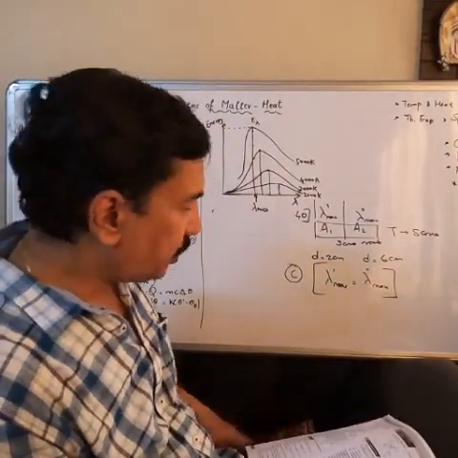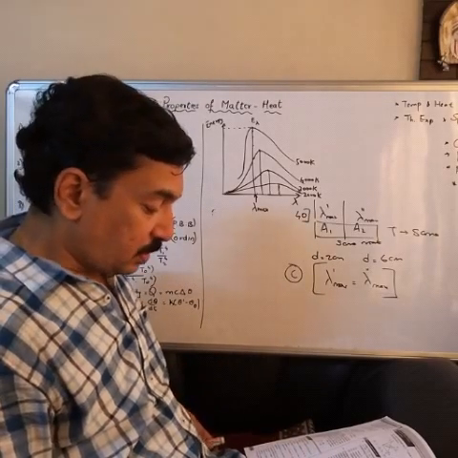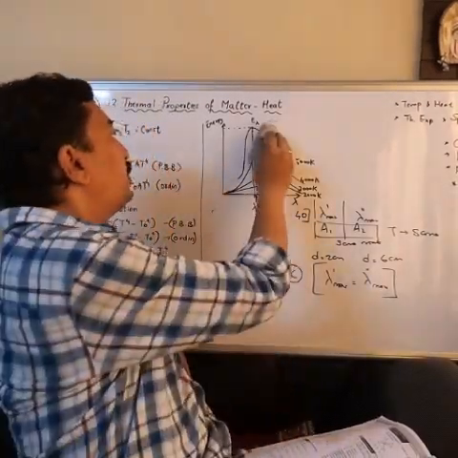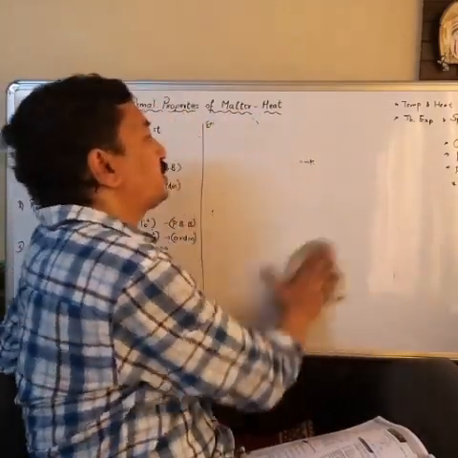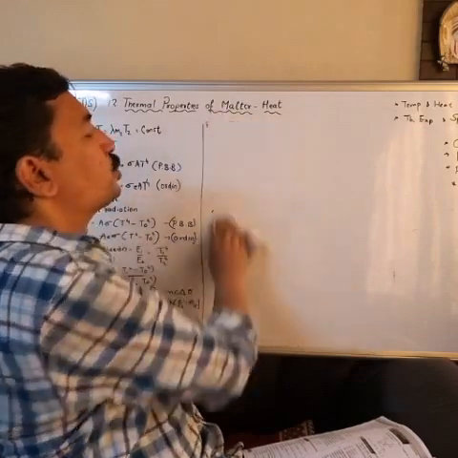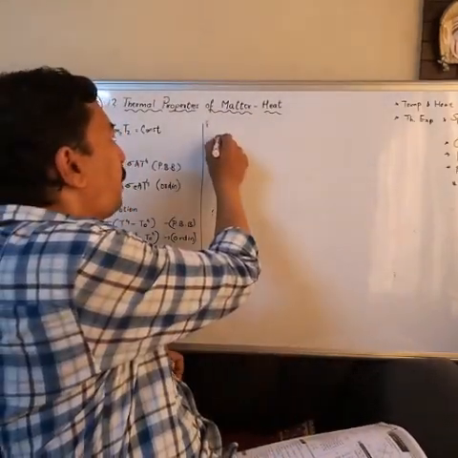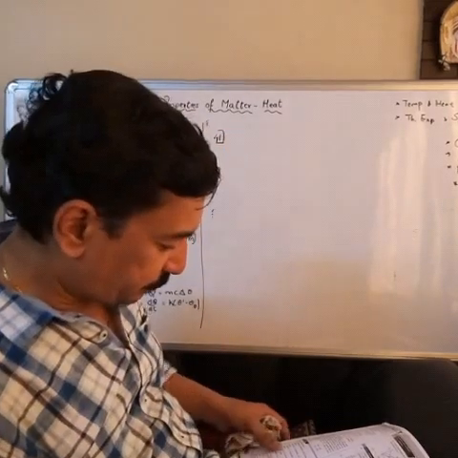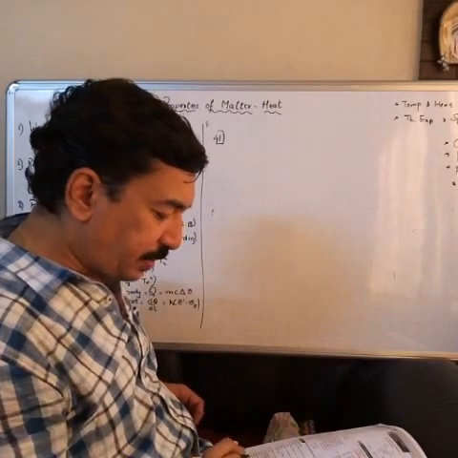Now we'll talk about numerical 41. There are some calculations here, so let us see how we can solve it. A black body is at temperature 5760 Kelvin.